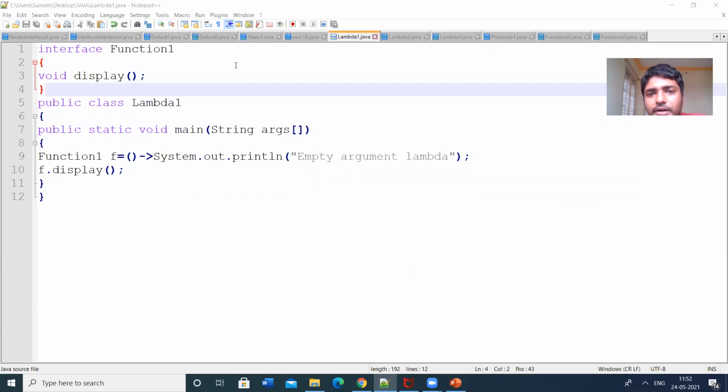So let us see the example here. My screen is visible. The program is visible to you.